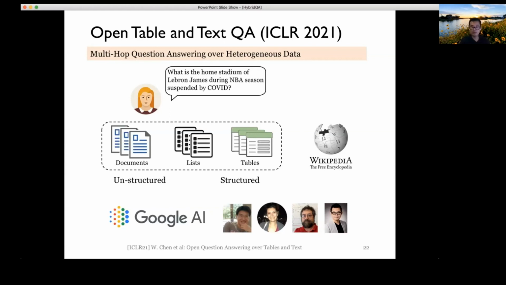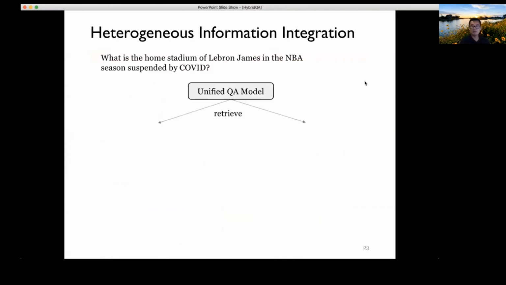So this would be more realistic because in this case, when someone asks this question, what is the home stadium of LeBron James during the NBA season suspended by COVID? Well, you will have to first find the table and the documents, right, to be able to get the correct answer.